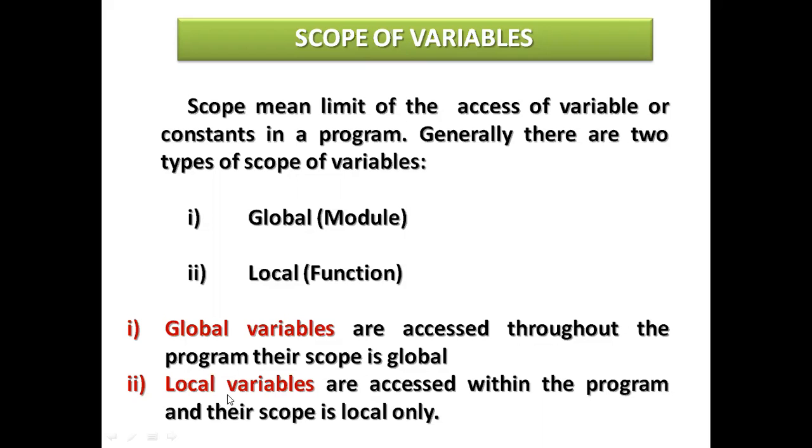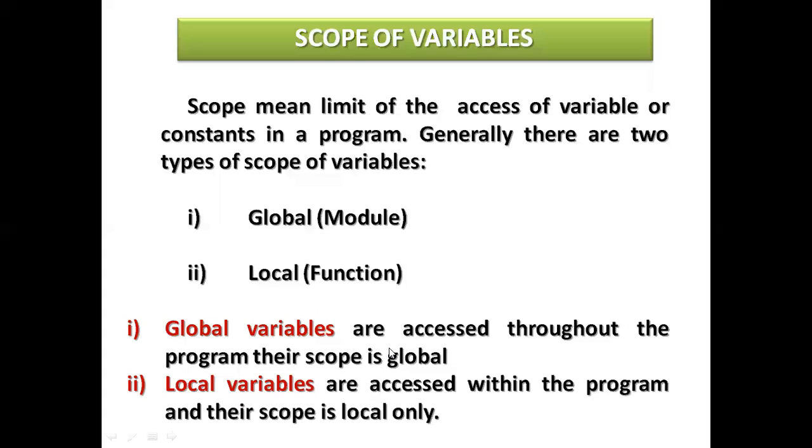Local variables mean the local body part. They can be accessed only within their own local scope, and their scope is local only.